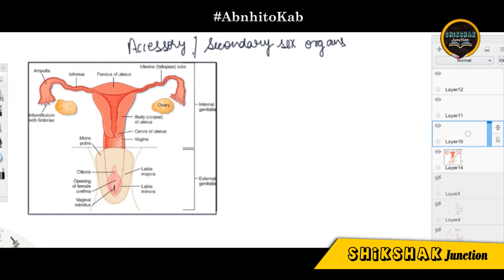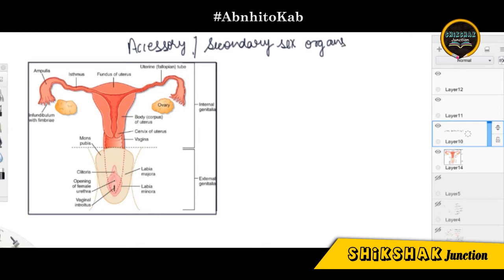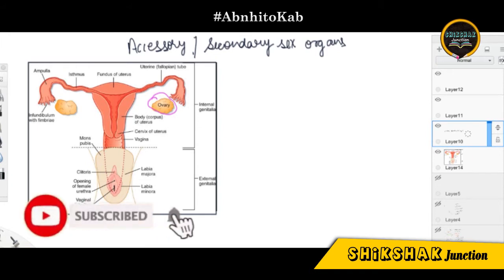In the last lecture I have already told you about the detailed discussion on the ovary part. Let me tell you with the figure what we have already discussed. Those who have not visited the previous lecture, go and visit that, because it was a very important lecture and we talked about everything about the ovary, especially the internal structure, how the ovulation happens and what are the structures that lead to the ovulation.